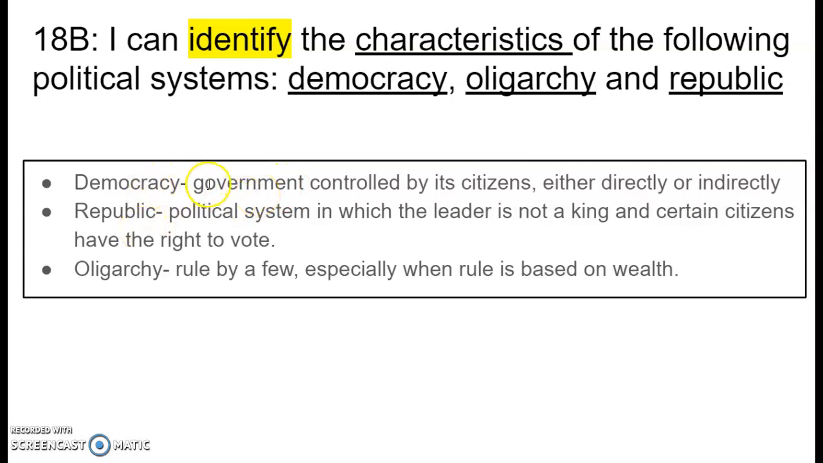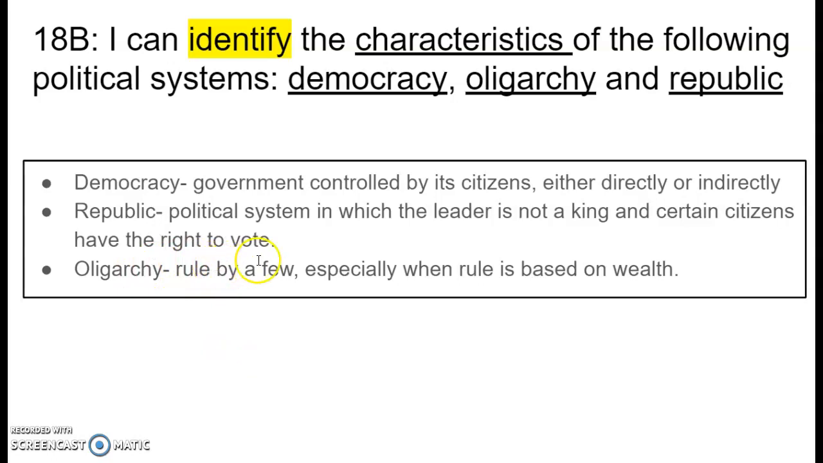Democracy is tied to ancient Greece if you want to look at it through the lens of the civilizations that we studied. A republic is a political system in which the leader is not a king and certain citizens have the right to vote. So if you're looking at a republic, you're looking at ancient Rome, and you're getting a representative government in the form of a republic.